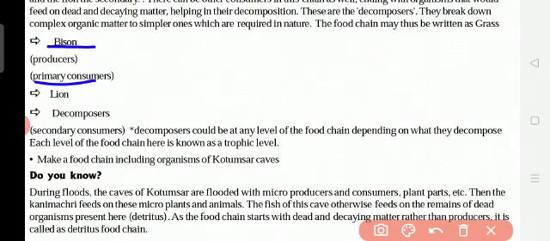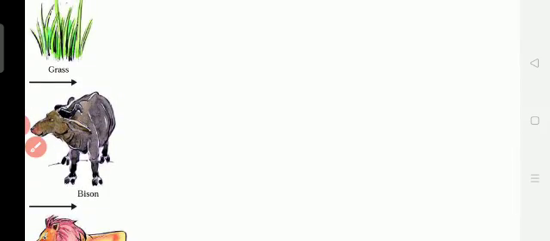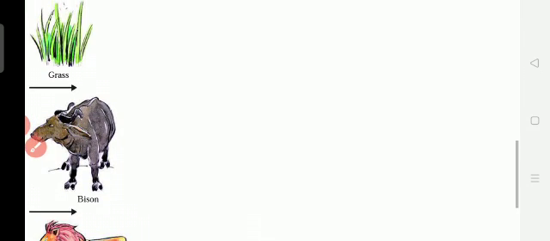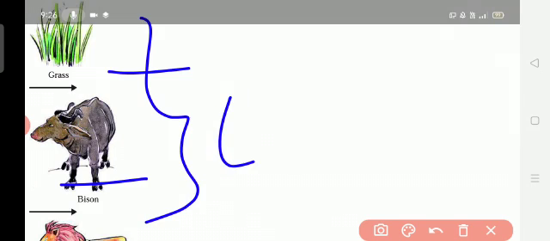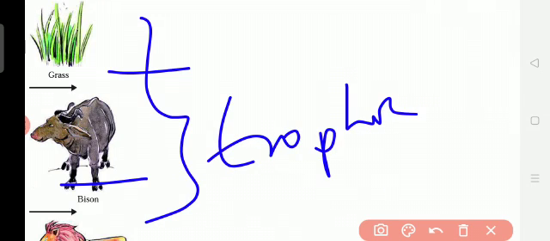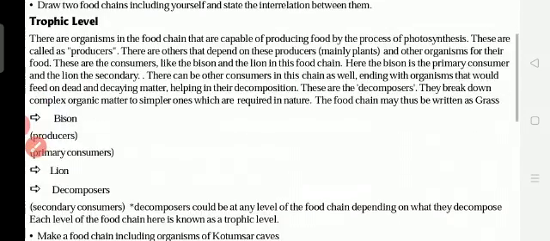Okay. So now, primary level. So here grass is the producer, no? And the bison is the consumer. And the second name, we can say levels we can see. First level, second level, third level. Okay. So all these are the trophic levels. Okay. So here grass is the primary level, bison is the secondary level, and tiger is the tertiary level. Okay. So like that also we say.